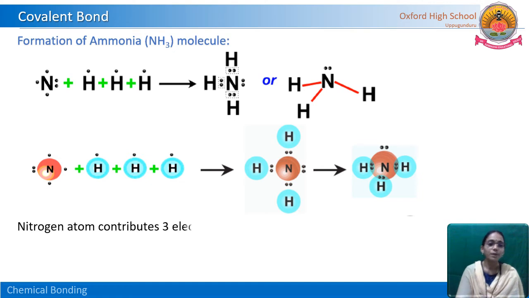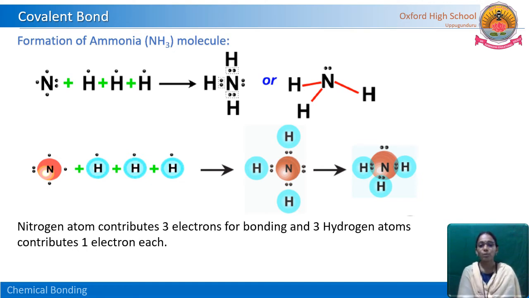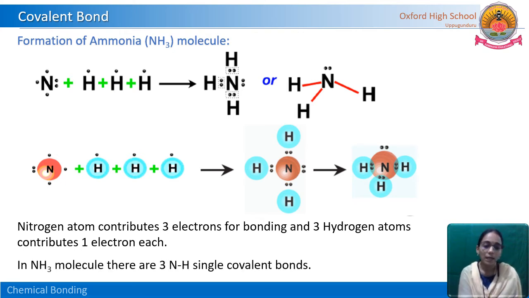we need to represent with 2 electrons upon that one. The nitrogen atom contributes 3 electrons for bonding. Then 3 hydrogen atoms contribute 1 electron each. So in the ammonia molecule, how many bonds are there? 3 NH single covalent bonds. What are those covalent bonds? NH. In between N and H, we have to write a single bond. That means 2 electrons are shared. So N single bond H. How many covalent bonds totally? 3 in ammonia. But here one lone pair is also there. You have to remember that one. We will discuss that lone pair later.